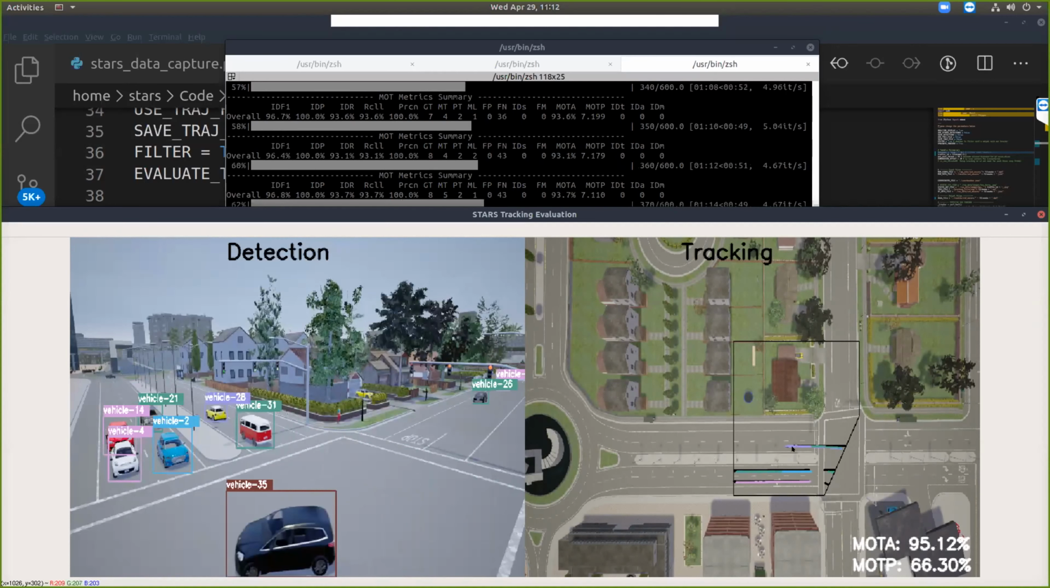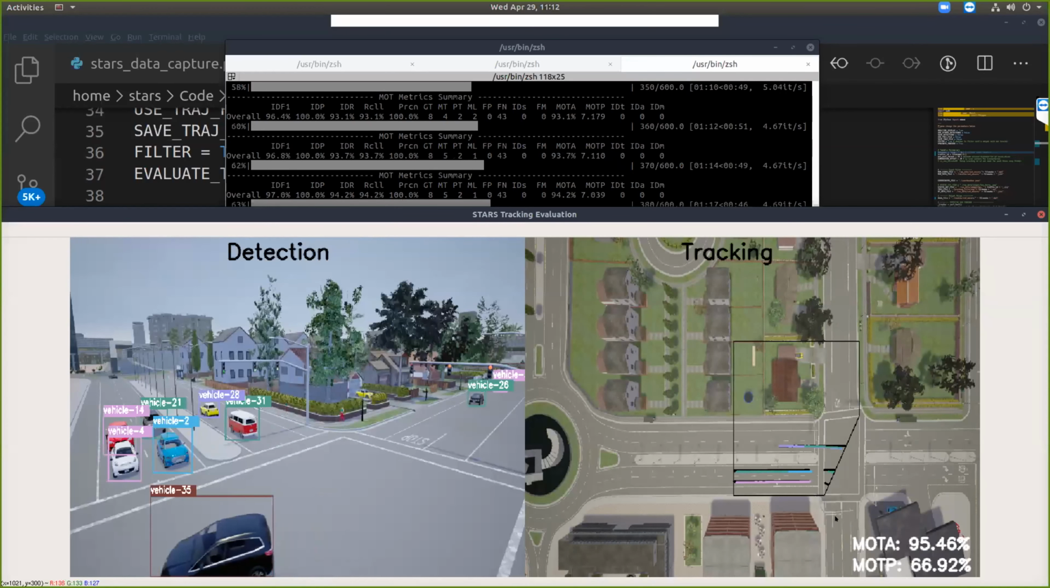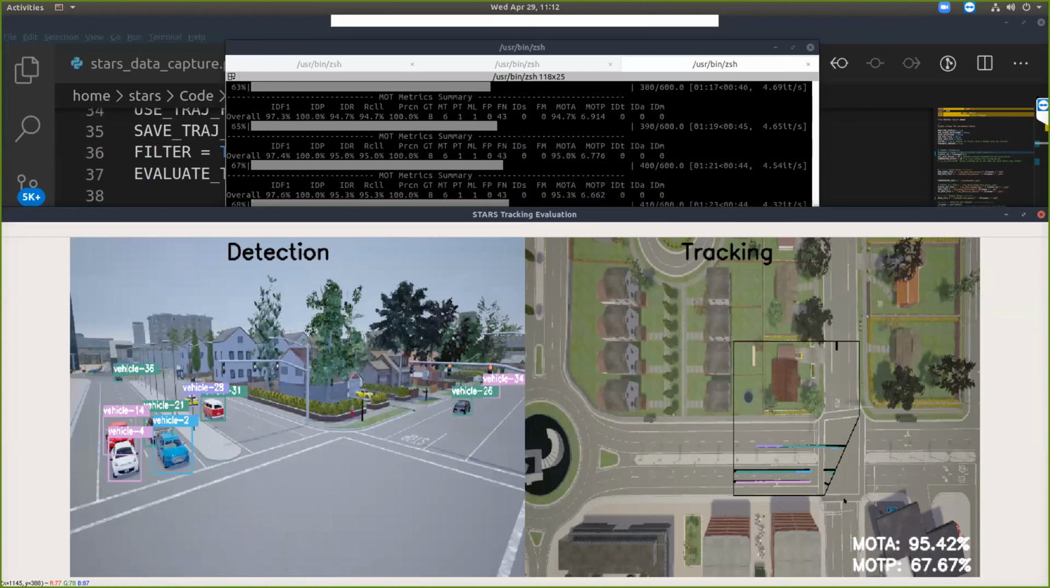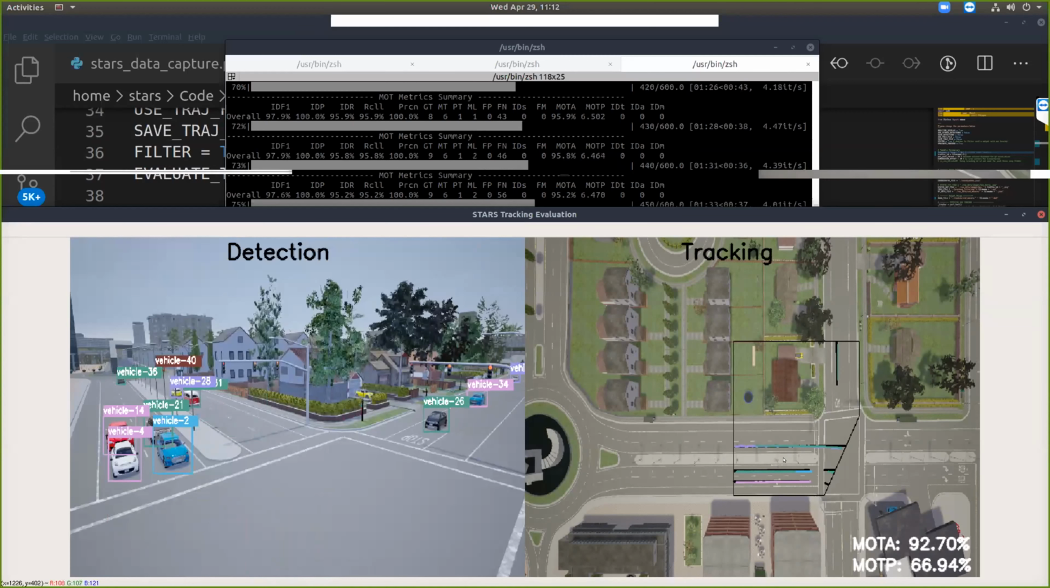And on that threshold, we are getting these tracker metrics, where MOTA comes out to be 95 and MOTP is coming out to be 67. We haven't tested on this data before, we are testing it right now only. So these numbers, we are also seeing for the first time.